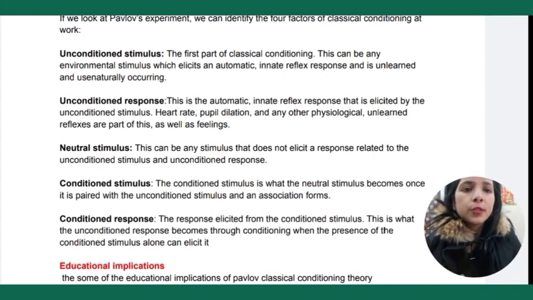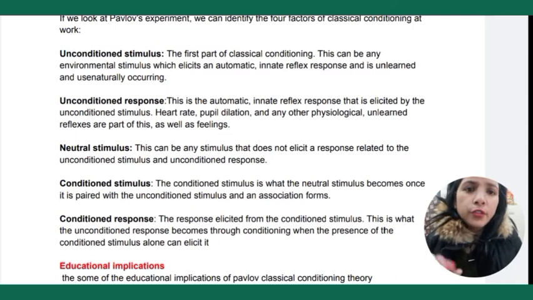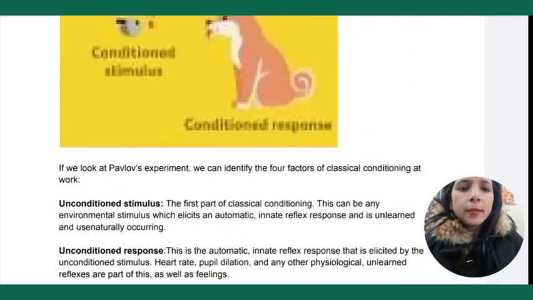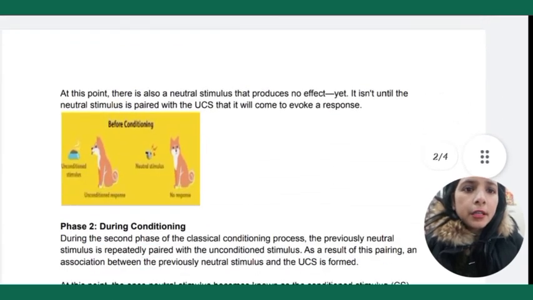Okay, so here you can see unconditioned stimulus, unconditioned response, neutral stimulus, conditioned stimulus, conditioned response. We have learned all this through pictures also. What is the unconditioned stimulus? The food that was provided to him naturally, meaning before conditioning. And the unconditioned response was producing saliva, which the dog was producing before conditioning. Okay, so we have learned all this through these pictures.